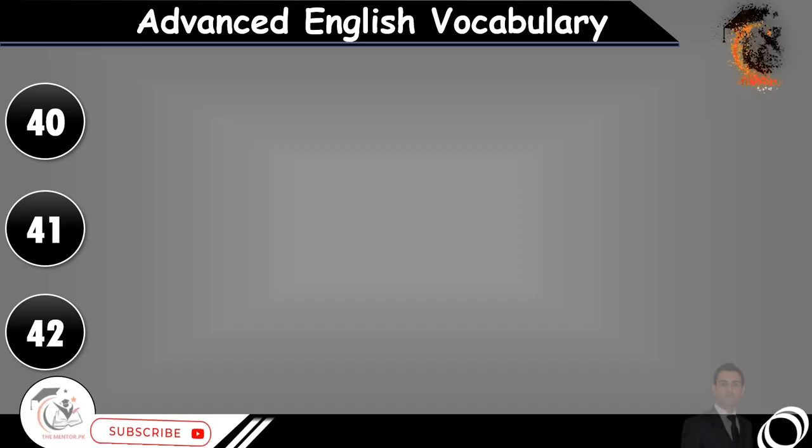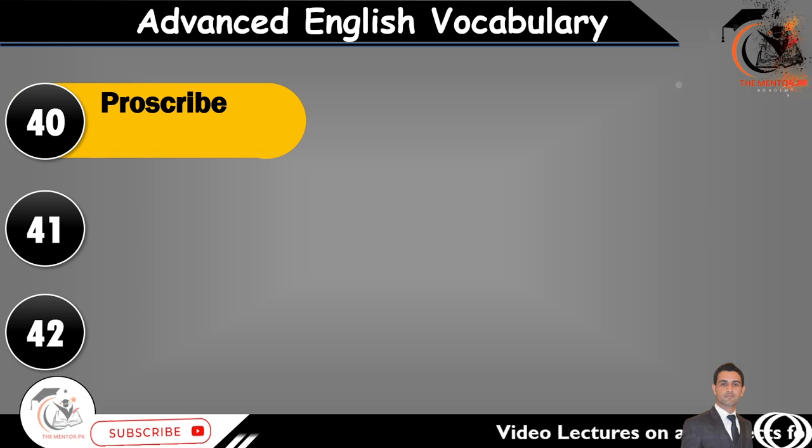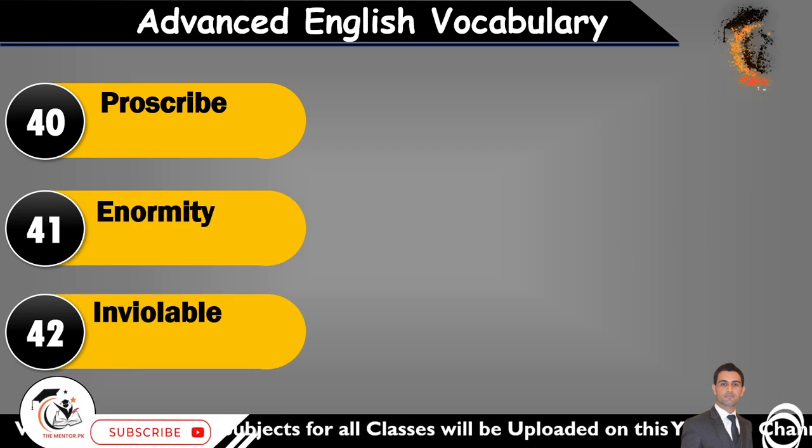Our advanced English vocabulary session. Our today's three words are word 40 is proscribe, word 41 is enormity, and word 42 is inviolable.